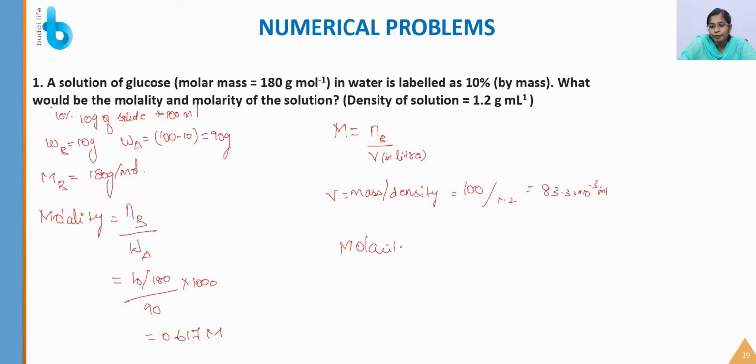Molarity is equal to number of moles of solute. The number of moles of solute is mass by molar mass, 10 by 180, divided by 83.3 into 10 power minus 3 milliliter. You have to convert into liter, so into 1000. Okay, so the answer will be 0.67 molarity.